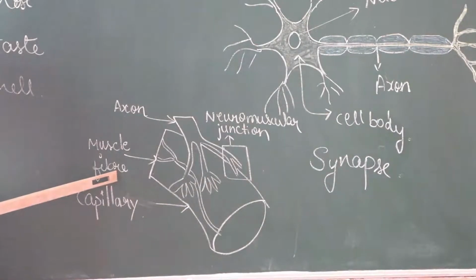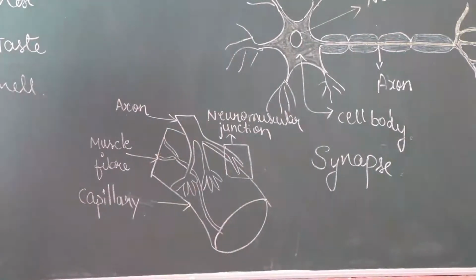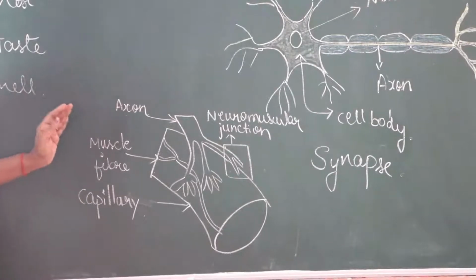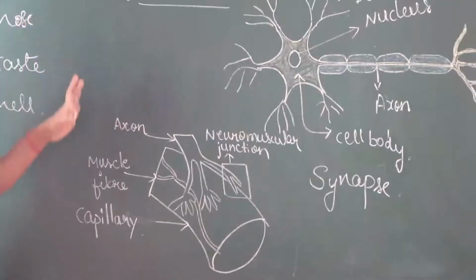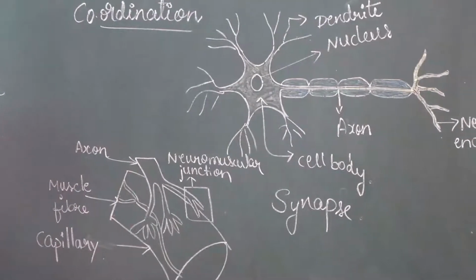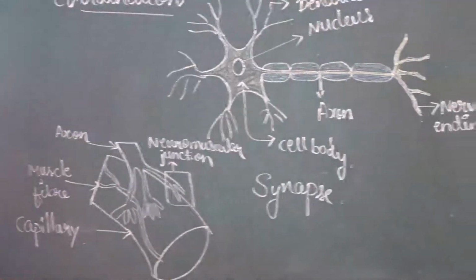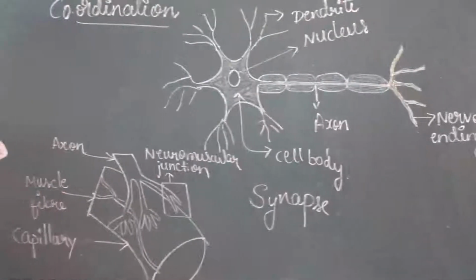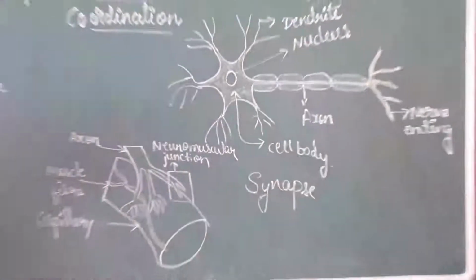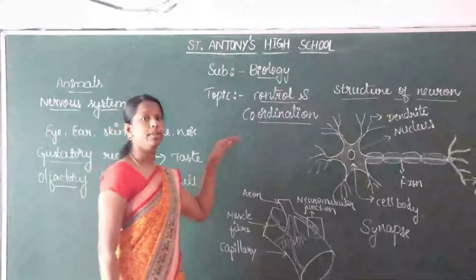Muscle fibers are present, and the axon. So this is the junction between two neurons, the junction between two neuron cells. In this structure, we observe that the dendrite helps in the transmission of the electrical impulse to all parts of the body. Here we also observe that the gustatory receptor detects taste and the olfactory receptor detects smell.